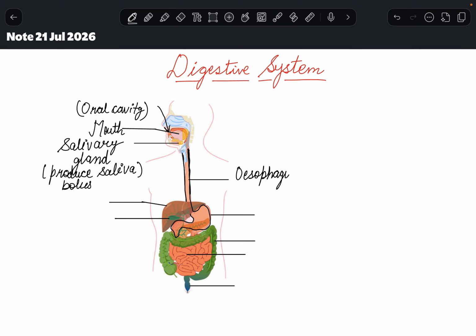Now, children, don't get confused between food pipe and windpipe. There are two types of pipes present in our body, food pipe and windpipe. Food pipe is connected to our stomach and windpipe is connected to our lungs, right? So our food goes inside the stomach through this. You can see in this picture this pipe-like structure, we call it food pipe.